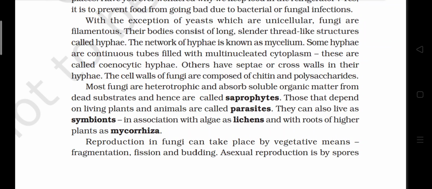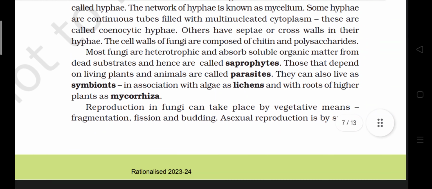Most fungi are heterotrophic and absorb soluble organic matter from dead substrates and hence are called saprophytes. Those that depend on living plants and animals are called parasites. They can also live as symbionts in association with algae as lichens and with the roots of higher plants as mycorrhiza. Reproduction in fungi can take place by vegetative means: fragmentation, fission, and budding.